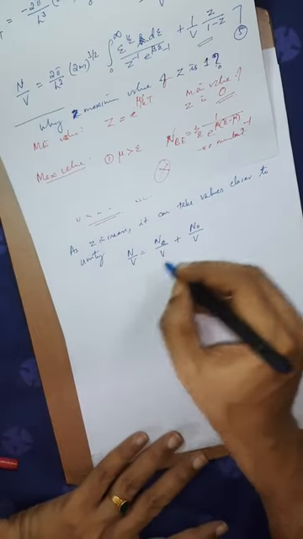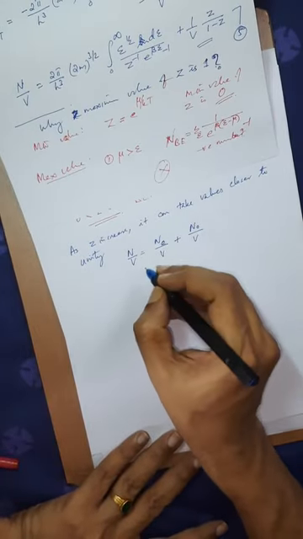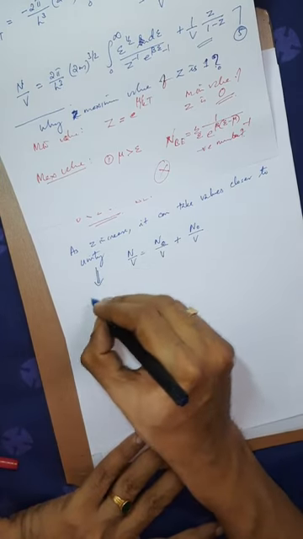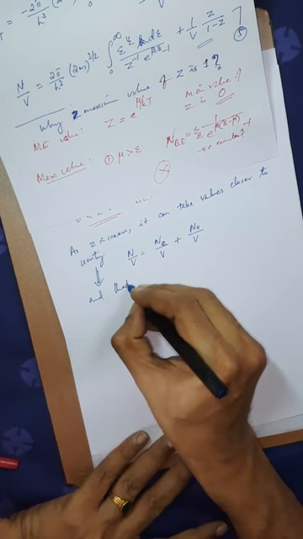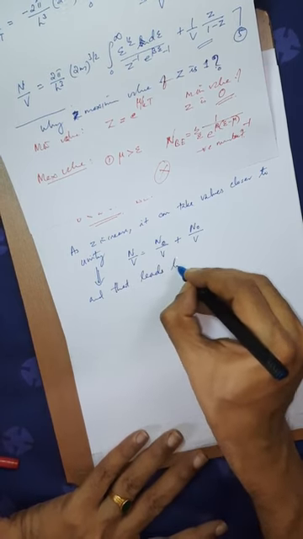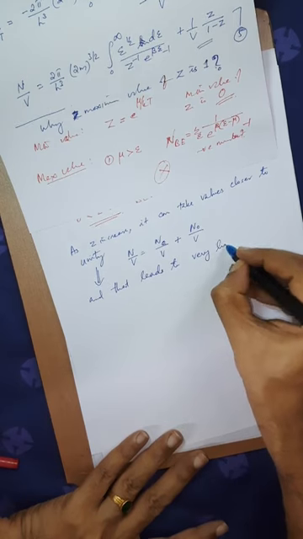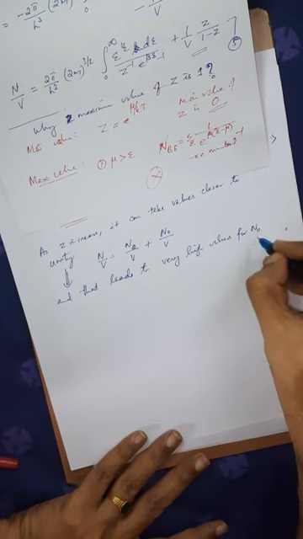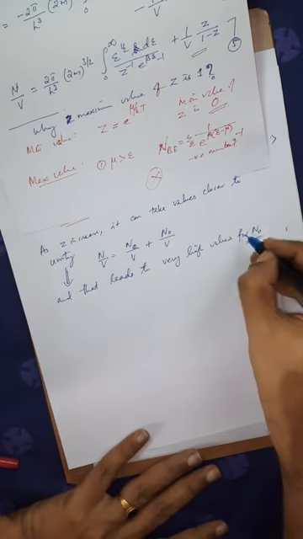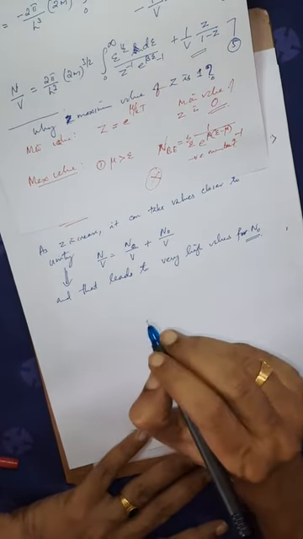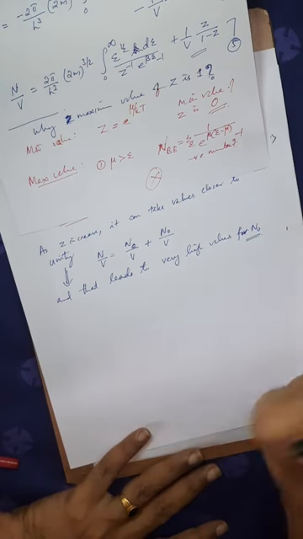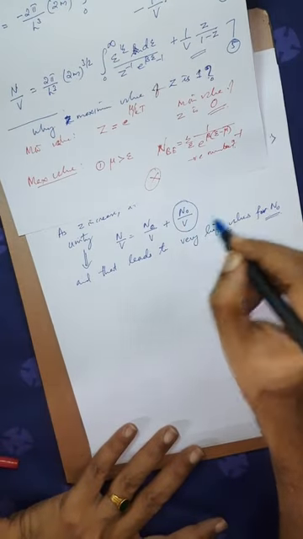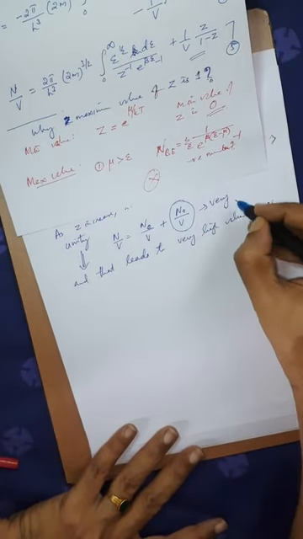So therefore, as z increases, it can take values closer to unity, and that leads to very high values for n0, right? That leads to very high values for n0, or n0 by v over here becomes very significant.